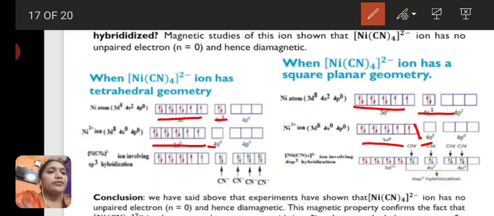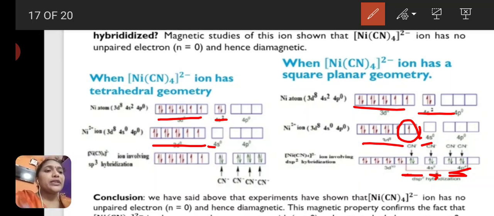So here these two unpaired electrons get paired up. One of the 3d orbitals is vacant after the pairing of electrons. So one d orbital, one s orbital and two p orbitals participate in the hybridization process. So it is dsp2 hybridization.